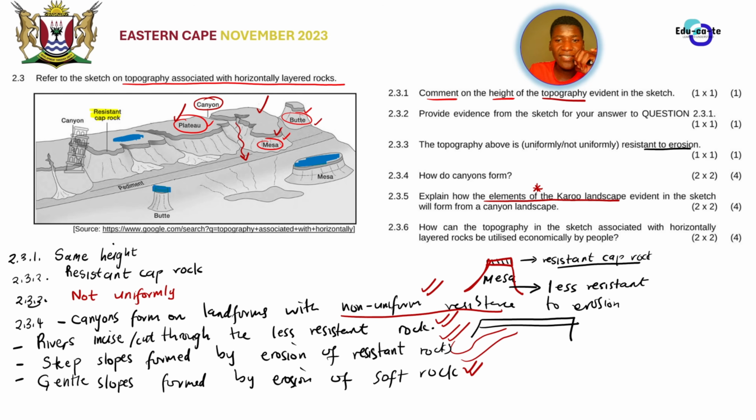Then 2.3.6. How can the topography in the sketch associated with horizontally layered rocks be utilized economically by people? How can we use it to benefit our economy? You can see that these landscapes are beautiful. These are beautiful mountains and they've got rivers within them.